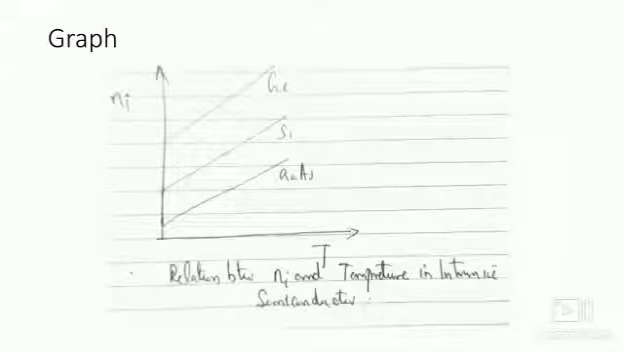So this is the temperature dependence of intrinsic carrier concentration, and this is the graph representing ni versus temperature, where it lists three semiconductors: germanium, silicon, and gallium arsenide. As temperature increases, the value of ni is also increasing. So this is the graphical representation.